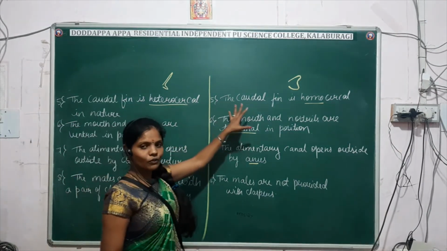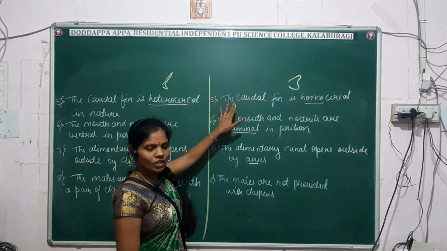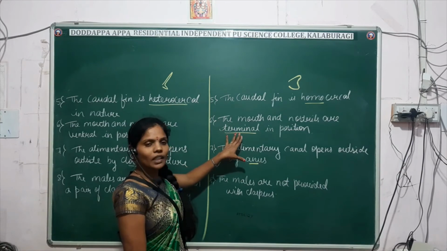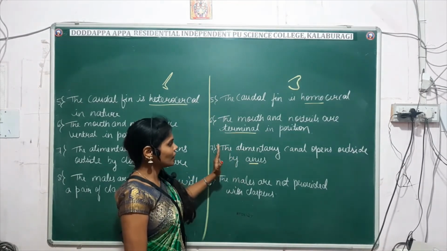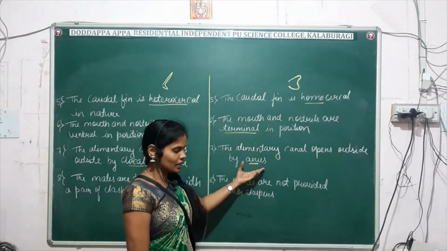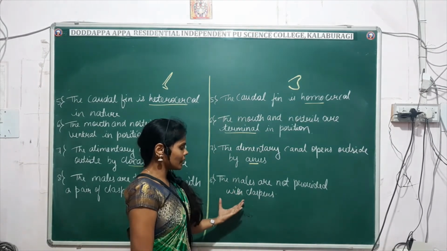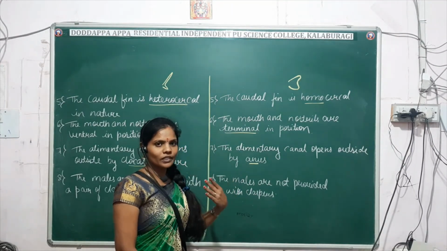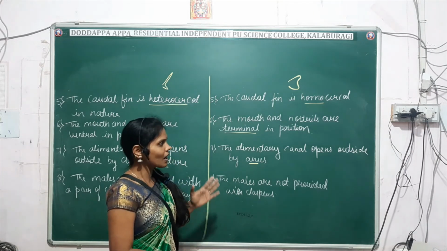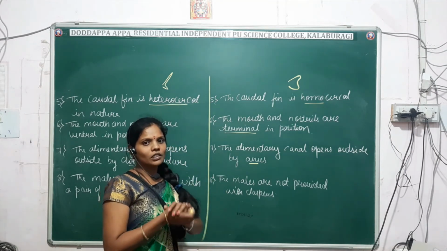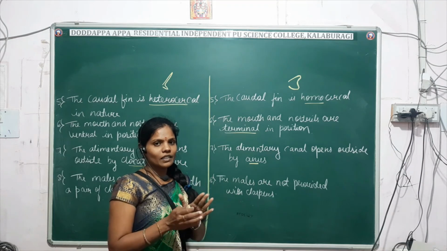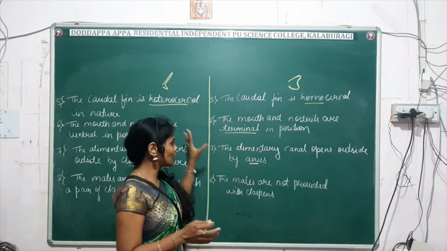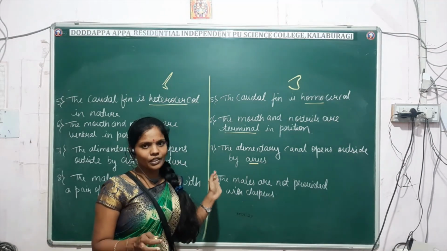In Osteichthyes, the caudal fin is homocercal, the mouth and the nostrils are terminal in position, the alimentary canal opens outside by the anus, and males are not provided with claspers. Fine. So these are the differences between Chondrichthyes and Osteichthyes. Either they may ask for the 5 marks difference, or separately the characters of Chondrichthyes or Osteichthyes. Either you may write only characters or the difference.